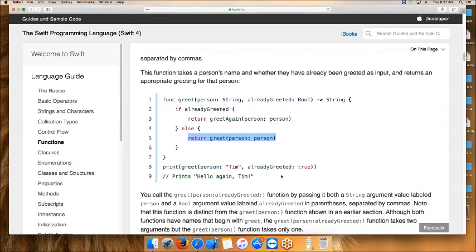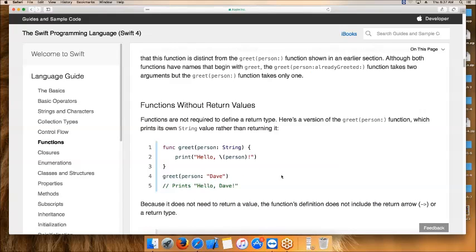Functions without return values. This we also discussed in the last class. Functions without return types, so it's not required to give return types. Functions are not required to define a return type. Here is a version of the greet person function.